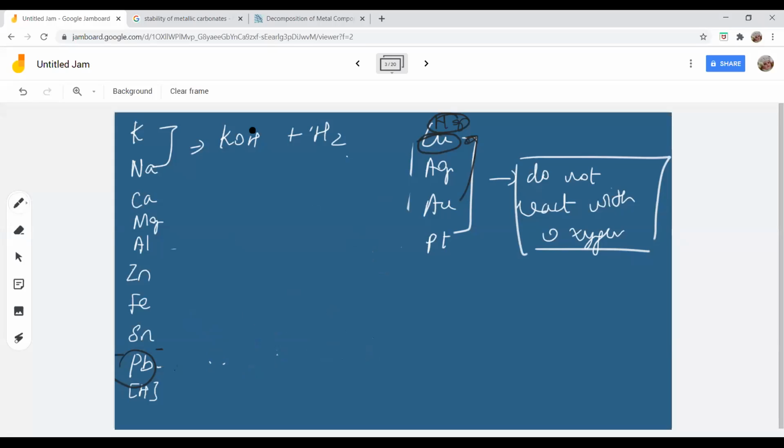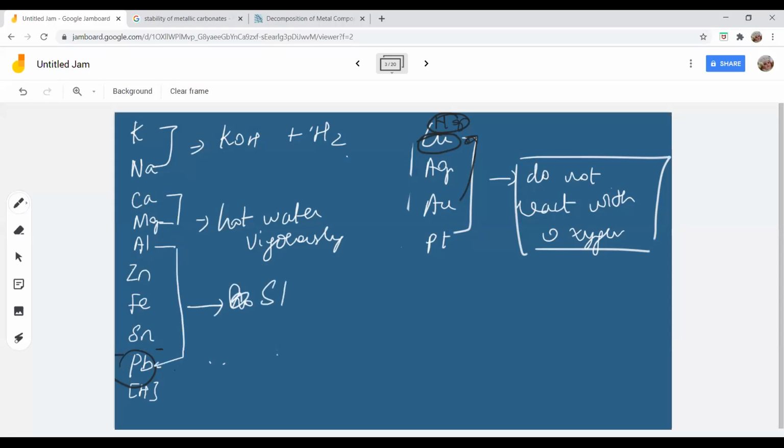With hot water, they react very fast. So you could have calcium, magnesium, aluminum, zinc. These fellows react with hot water vigorously. No, calcium and magnesium alone react with hot water vigorously. From aluminium, if you see, aluminium, zinc, iron, lead, they start to react with hot water slowly, but they react fast with steam. Highly reactive in steam.